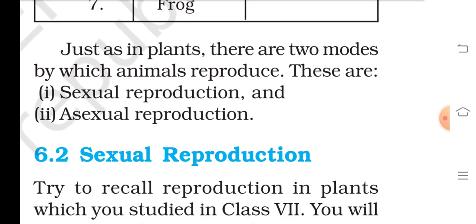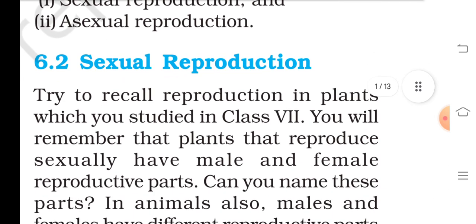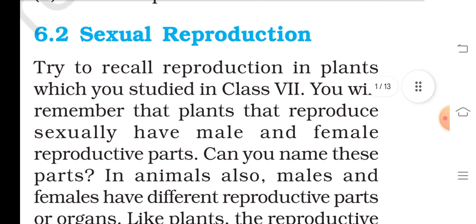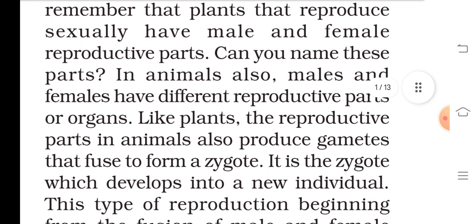Just as in plants, there are two modes by which animals reproduce. These are sexual reproduction and asexual reproduction. Sexual reproduction. Try to recall reproduction in plants, which you studied in Class 7. You will remember that plants that reproduce sexually have male and female reproductive parts. Can you name these parts in animals also?